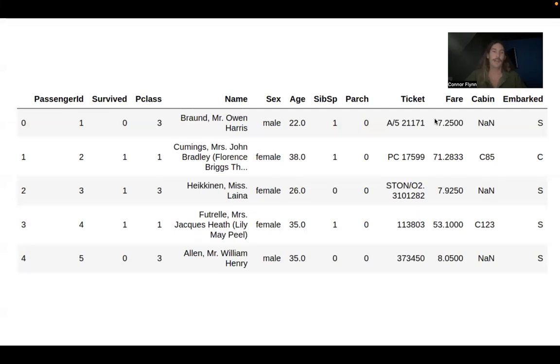And the goal with applying machine learning to this is seeing, can we predict that survived column? So whether a passenger survived or not, based on all of the other data in the data frame, all of the other data about them. So their passenger ID, their sex, their fare, can we use that to make a prediction to see whether they survived or not? And we already know if they survived or not, right? It's in the data frame, but there's lots of reasons for making this prediction, and we'll see why.